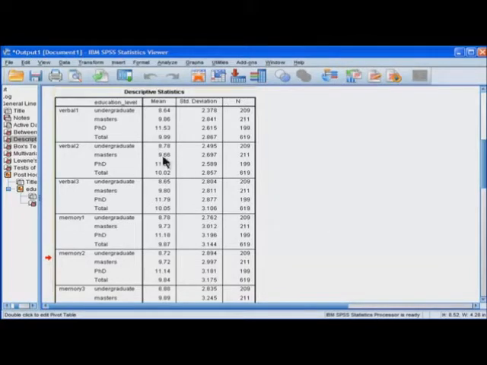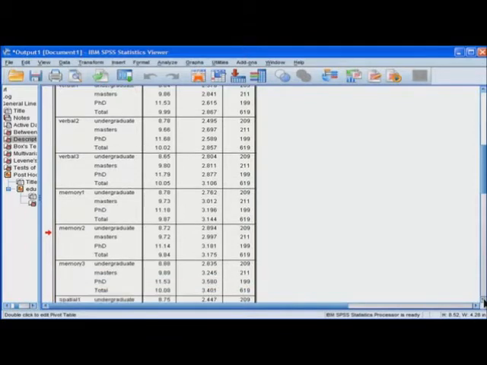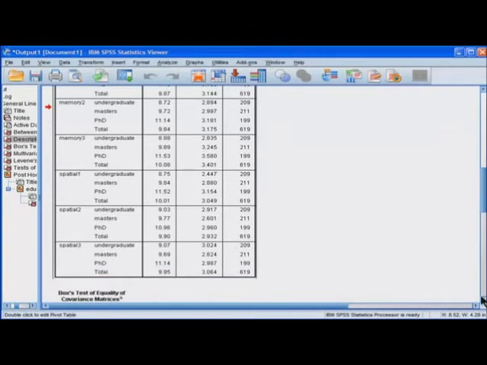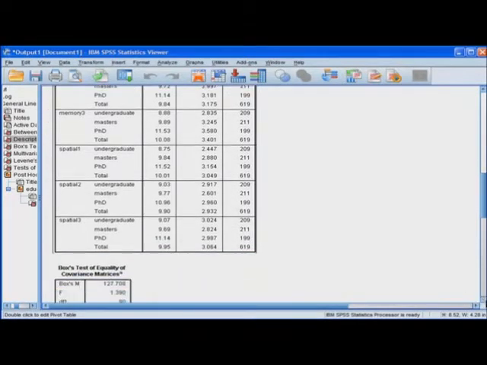And we can look at all the individual means across all 9 subtests. And we can see that the trend is such that PhDs tend to be smarter than masters and masters smarter than undergrads. And that's true across all dependent variables.